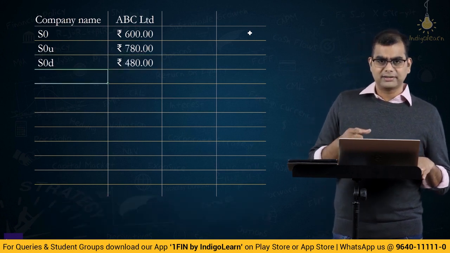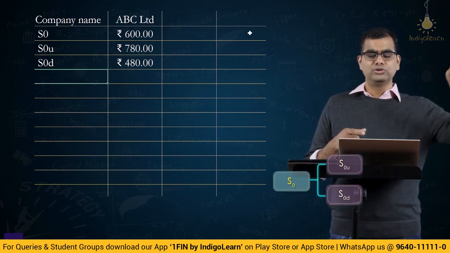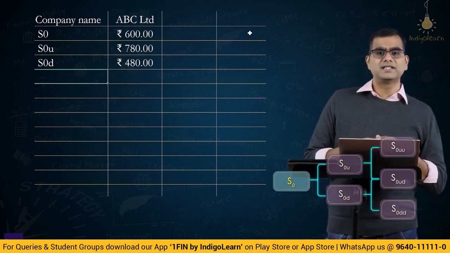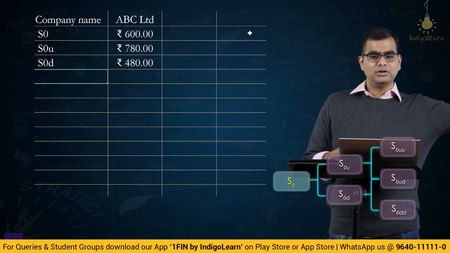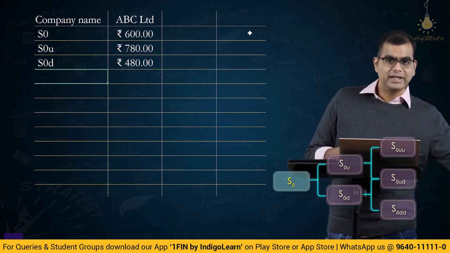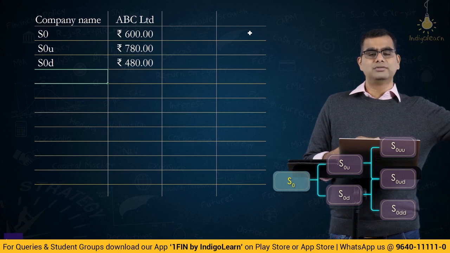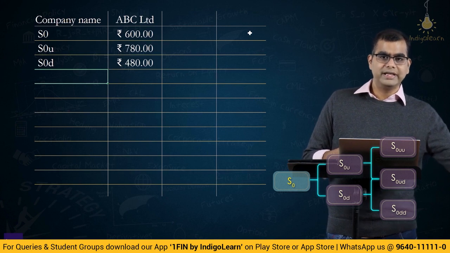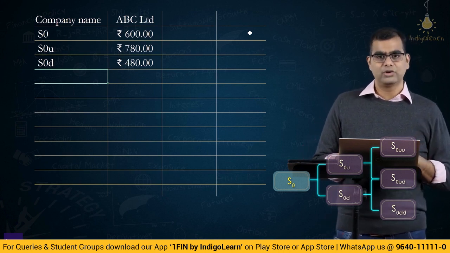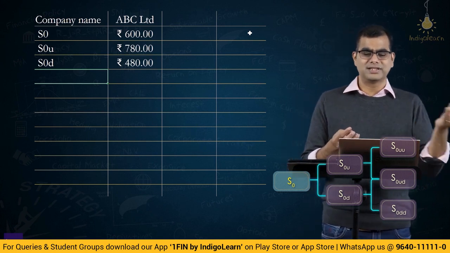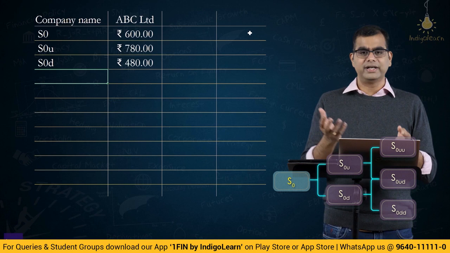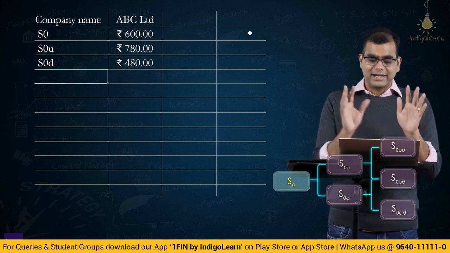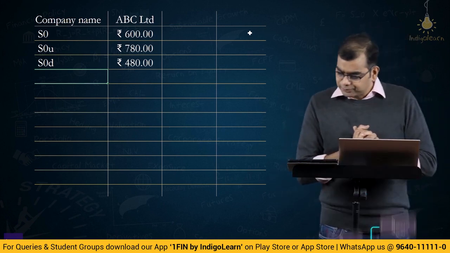Friends, you remember this nomenclature, right? From S0, you go up once, it is called S0U. If it goes down once, it is called S0D. From S0U, it goes up once more, it is called S0UU. From S0U, it goes down, S0UD. From S0D, it goes up, it is called S0DU. S0DU or S0UD, both are same. From S0D, it goes down one more level, it is called S0DD. One step up is called U, one step down is called D. You keep on multiplying S0 with U and D. And our U and D are numbers which are like 1.2, 1.4, 0.8, right? So it is exactly related to that only. Anyway, I am just trying to clarify this for you.